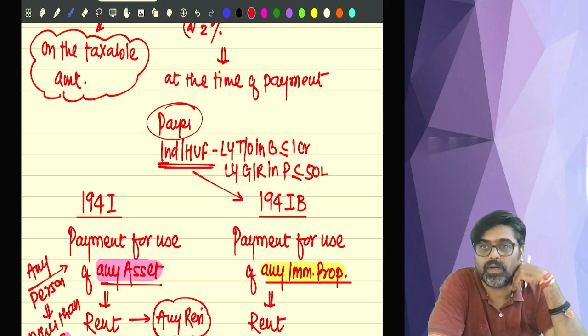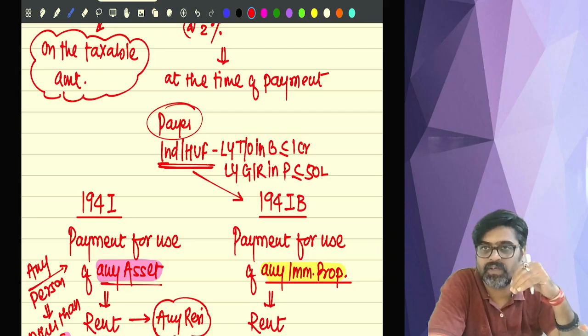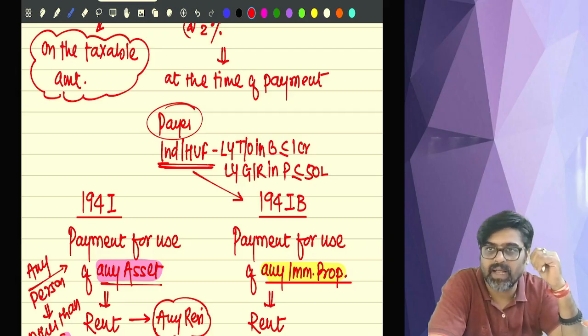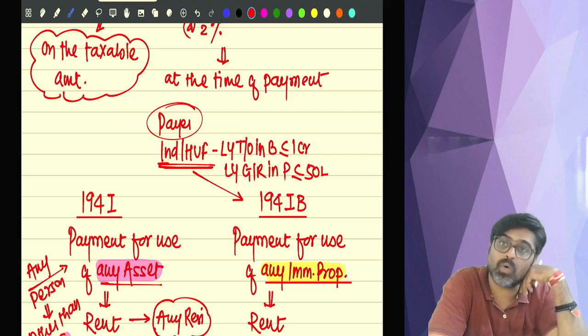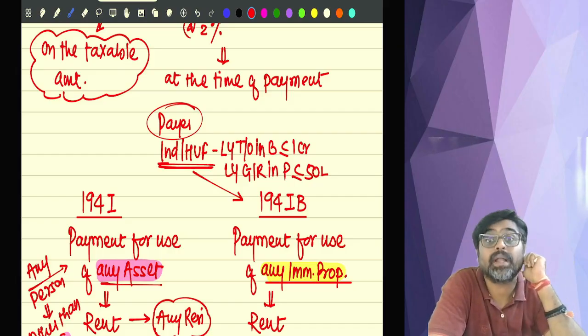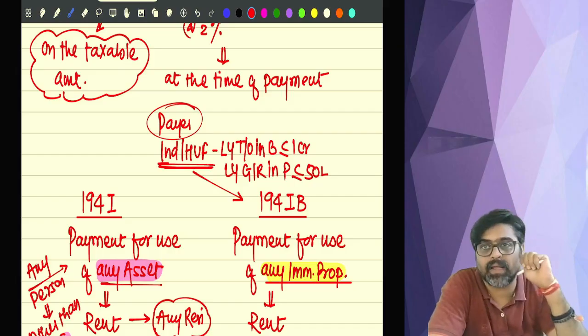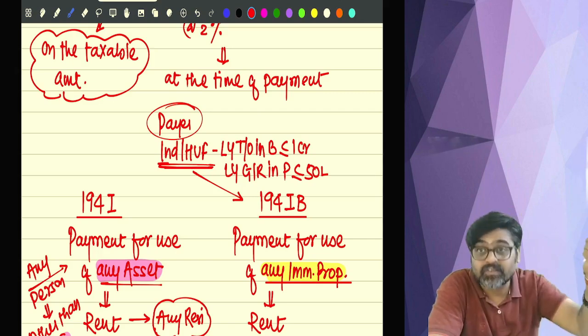Hello. Are you an individual? Yes. HUF? Yes. Last year business turnover? Not more than 1 crore. Last year professional receipt? Not more than 50 lakhs. Oh, so 194I is not applicable for you. So no problem. 194IB will be applicable on you if you are paying rent to any resident.